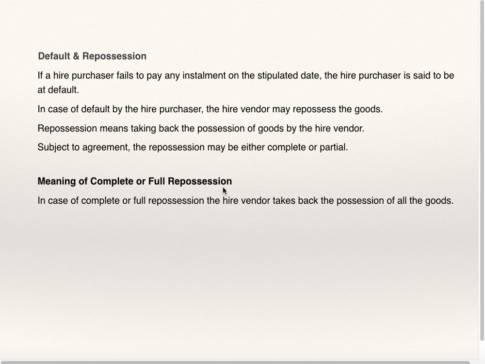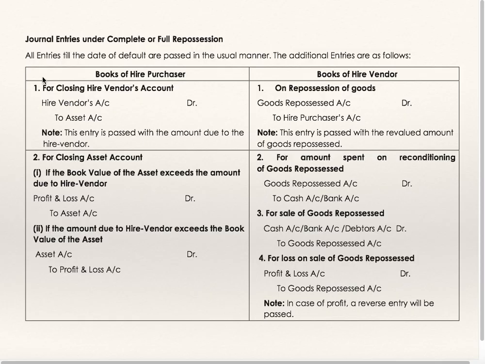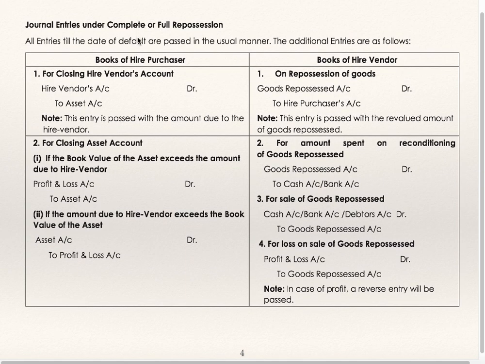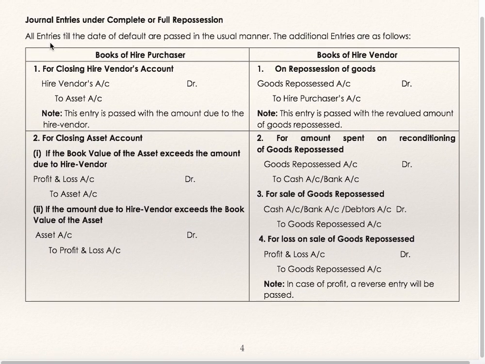Meaning of complete or full repossession. In case of complete or full repossession, the hire vendor takes back possession of all the goods. Journal entries under complete or full repossession. All entries till the date of default are passed in the usual manner. The additional entries are as follows. In the books of hire purchaser, for closing hire vendor's account, hire vendor to asset.